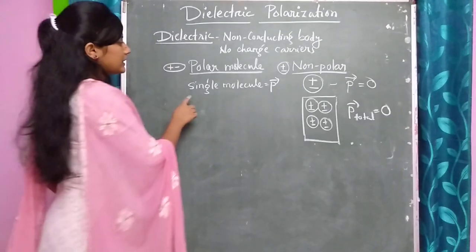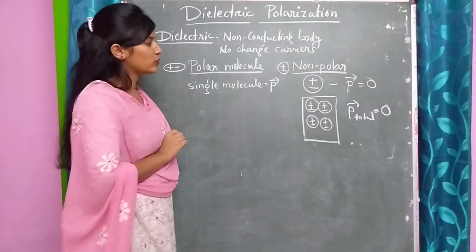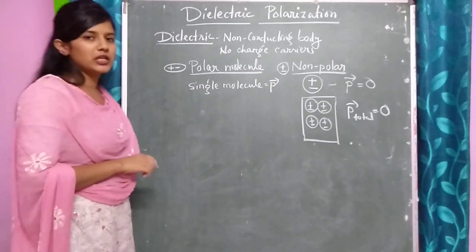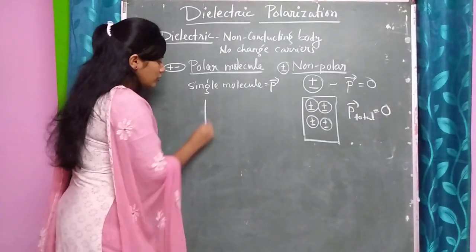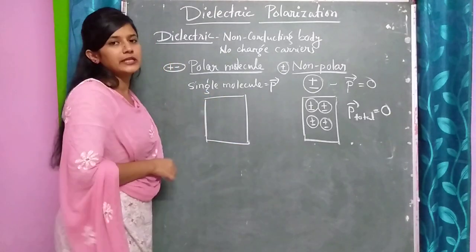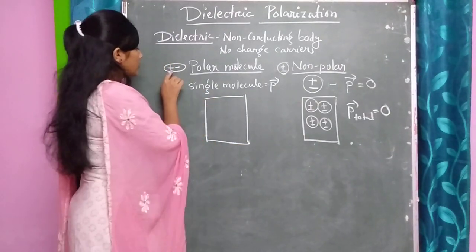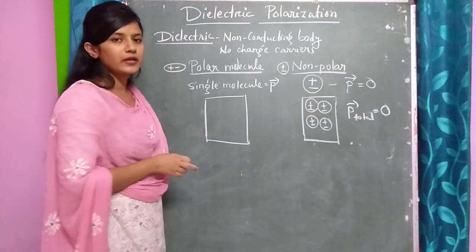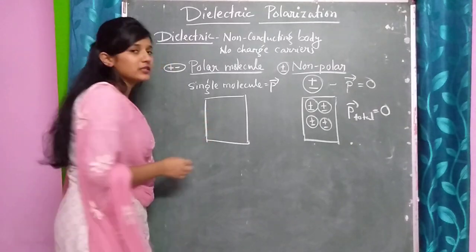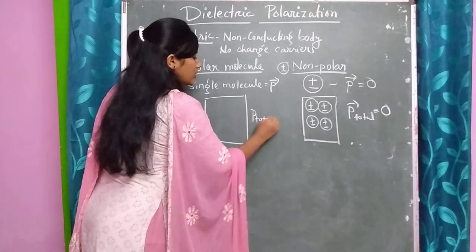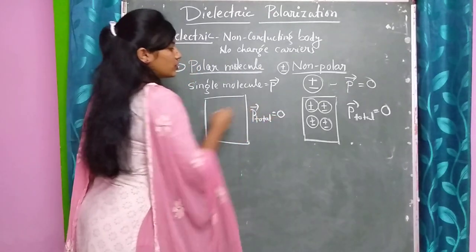In the polar case, we have some dipole moment for a single molecule. But at the macroscopic level, in the dielectric, the polar molecules are randomly oriented or randomly moving in such a way that the net dipole moment will be equal to 0.